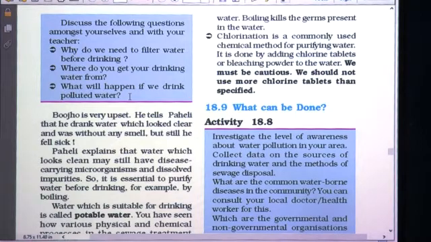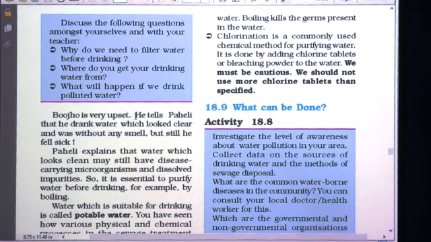Polluted water has disease causing organisms. Just now we have seen that there are different microorganisms present in it, including bacteria, viruses, and different parasites. So this polluted water has disease causing microorganisms and dissolved impurities which can make us seriously ill. So we have to drink clean, filtered, potable water.